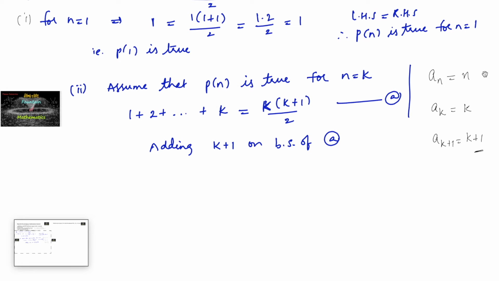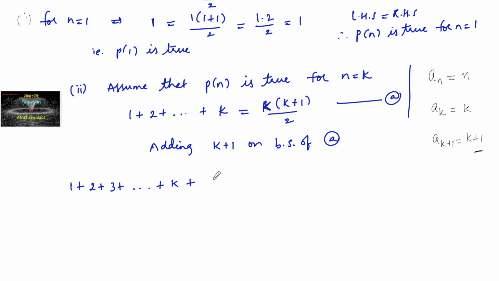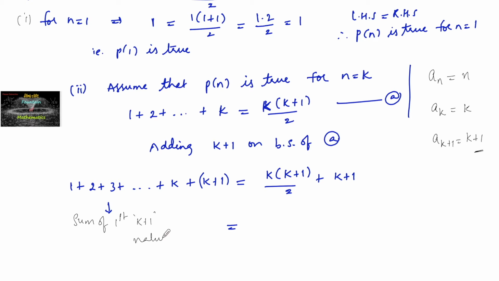So when I added k plus 1 on both sides, we can write here 1 plus 2 plus 3 plus and so on to k plus 1, which equals k of k plus 1 upon 2 plus k plus 1. So clearly the left side is indicating the sum of first k plus 1 natural numbers.